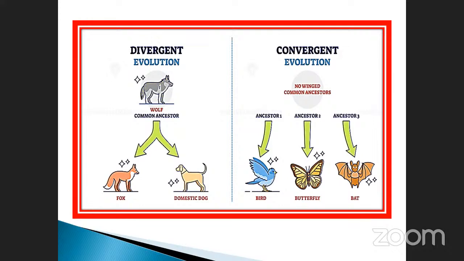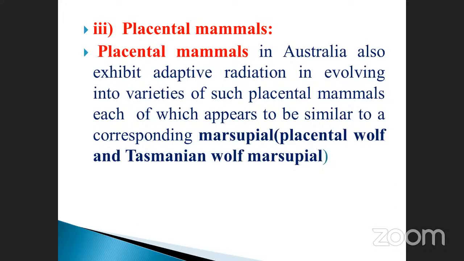Okay, for the next one, the third one is called placental mammals. You know a little bit what is a placenta? Otherwise called the umbilical cord. The connection between the mother and fetus, there is a small tube-like structure. During the development of the fetus, the food also comes through the placenta, in the form of blood.